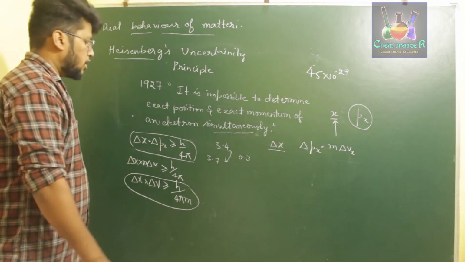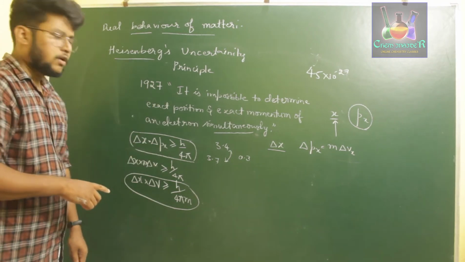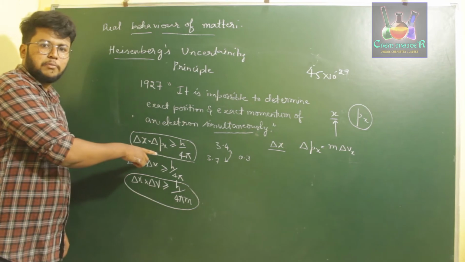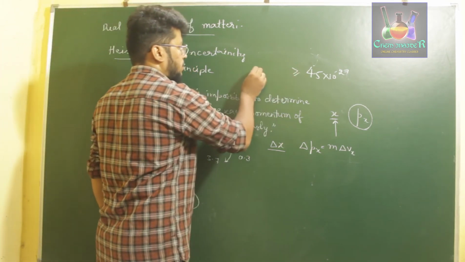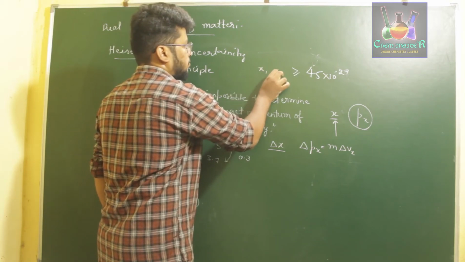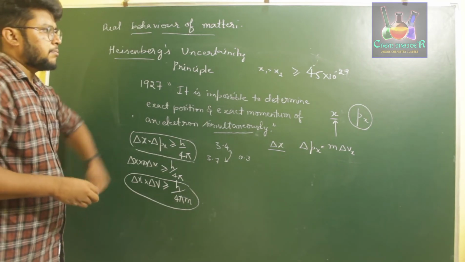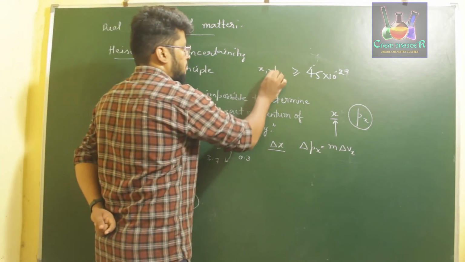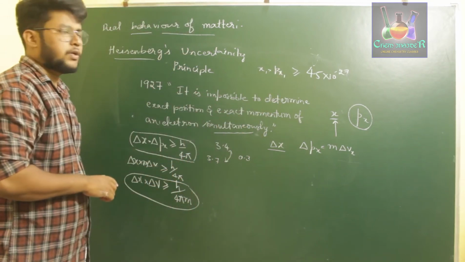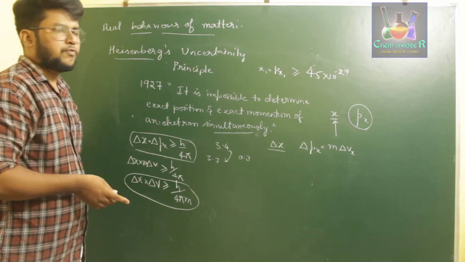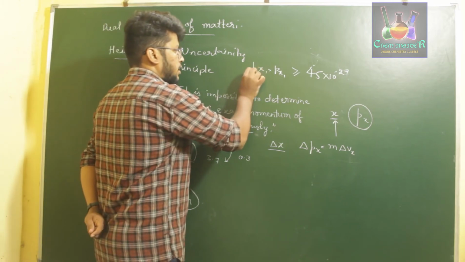So what happens is, in order for this product to be greater than 45 into 10 power minus 27, if one reduces, the other will automatically increase. So let us say x1 and px1. If you are multiplying x1 into px1, which has to be greater than 45 into 10 power minus 27, what happens is, if you reduce x1,